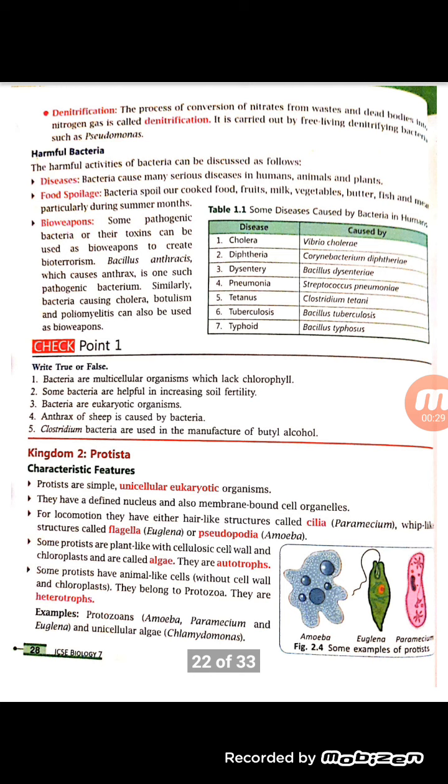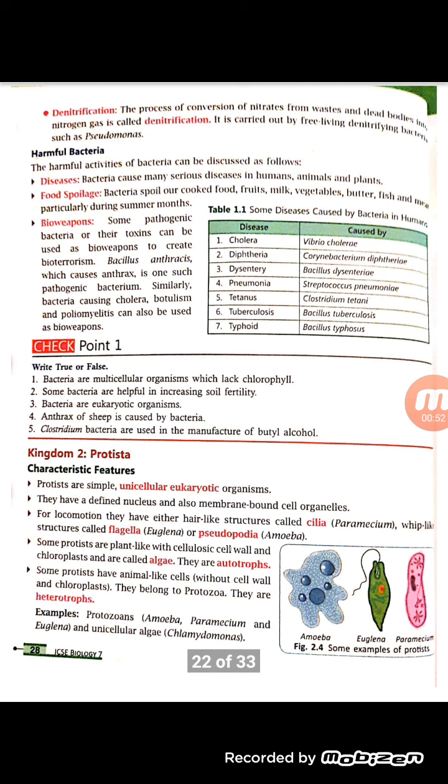Second, they are unicellular organisms, meaning they are also composed of a single cell like that of bacteria. Then they have cilia, or they may have flagella or pseudopodia for locomotion. Locomotion means moving from one place to another.